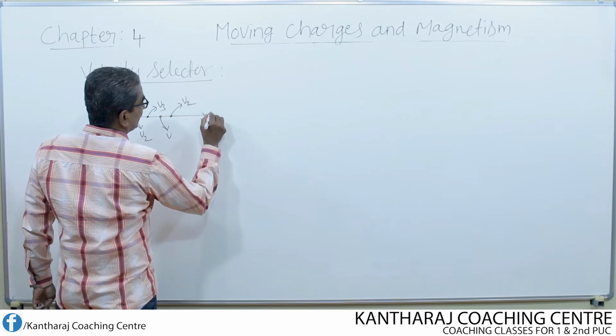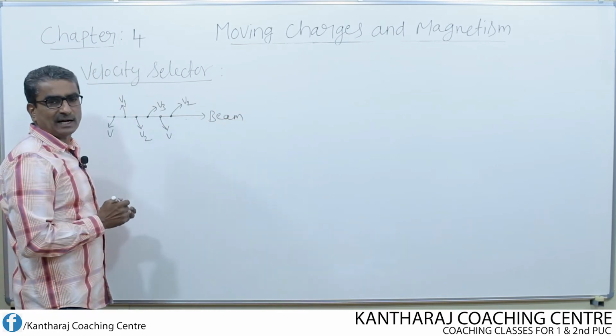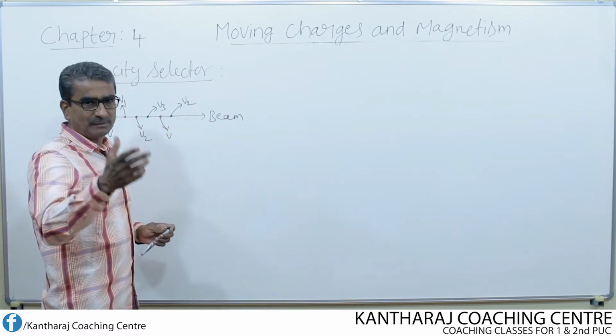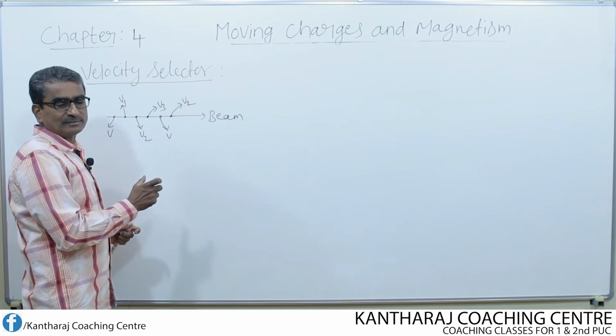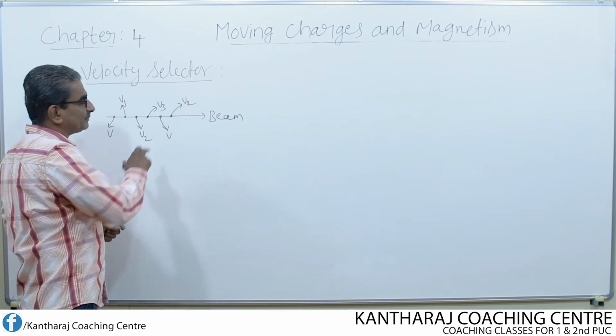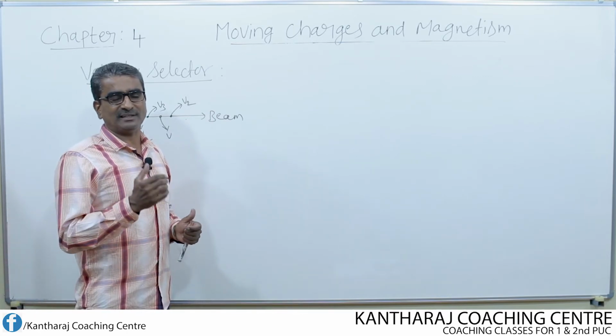Now if I want to separate the charged particle of one particular velocity from this beam, that means I want to filter out the charged particles of only one particular velocity, then we use a condition known as velocity selector.